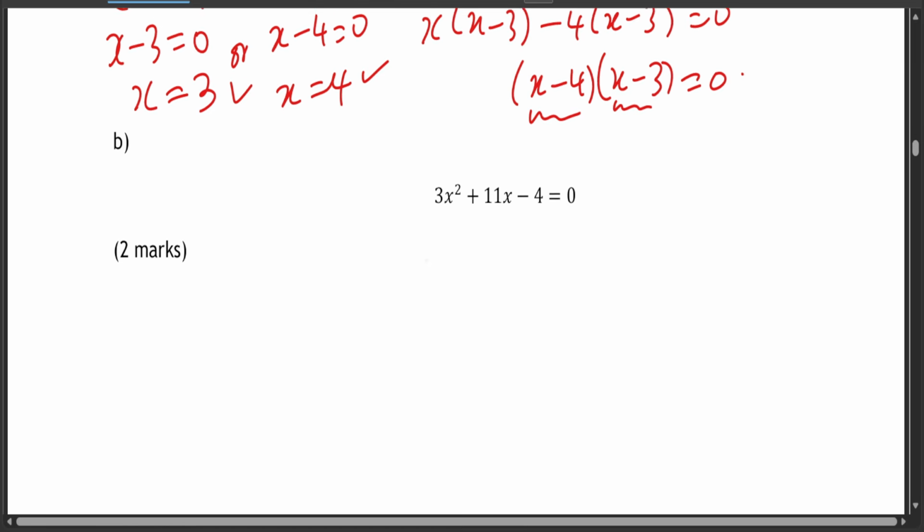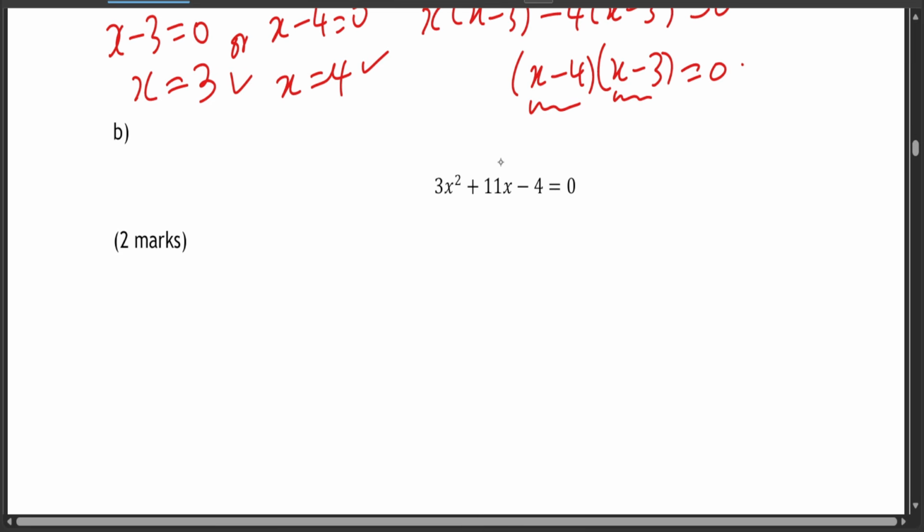Then how about question B? For question B, you need to use the long way. There's no other way. So your sum is 11. Your product is the first number, which is 3, times the last number. So 3 times negative 4 gives you negative 12. Remember, 3 times negative 4. Now you're searching for two numbers that, if you add, give you 11, and the same two numbers, if you multiply, give you negative 12. Now let's search for the combinations.